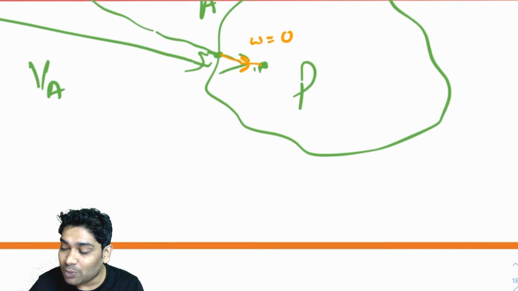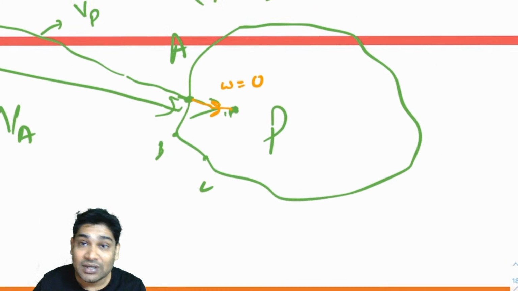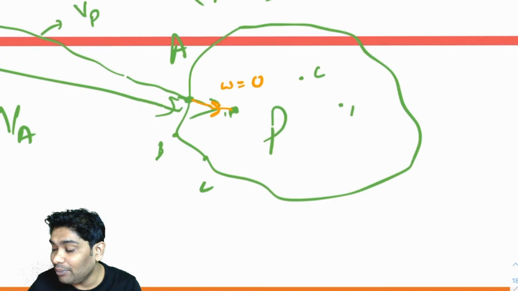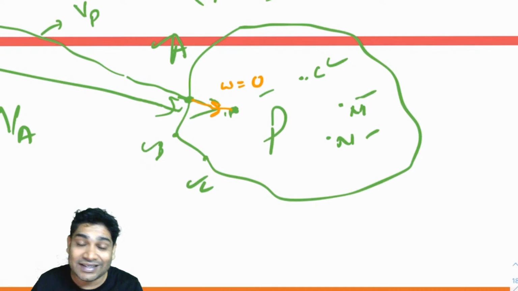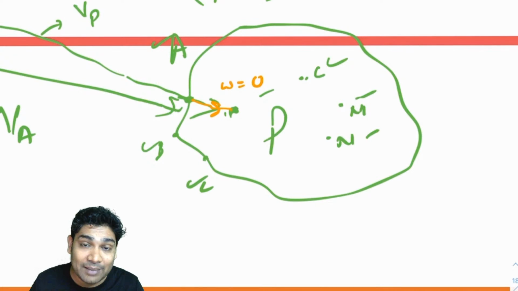You know that all these points on the surface are at the same potential. So the potential of A, B, C, all these would be the same. Similarly, inside also we had concluded that all the points are at the same potential. So you have L, M, N, O, P, any points. These are also at the same potential. So all these A, B, C, L, M, N, everybody would be exactly at the same potential. So potential everywhere inside the conductor would be the same as the potential on the surface of the conductor.